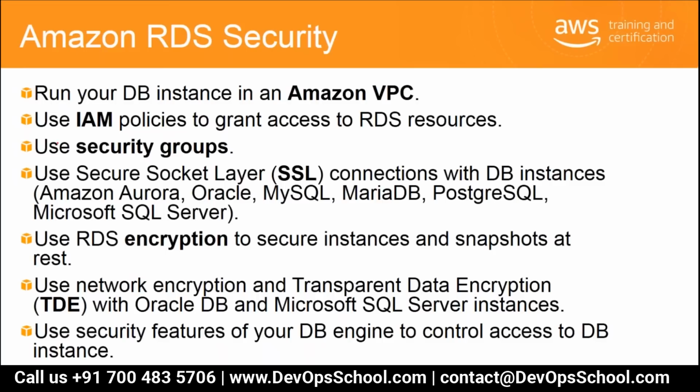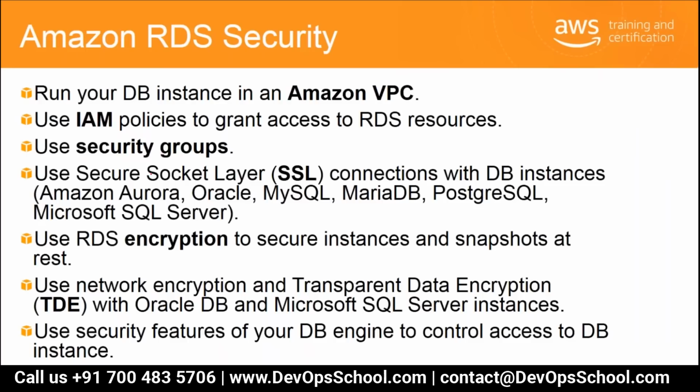The method you use to manage access depends on what task the user needs to perform with RDS. If you run it in a VPC, that gives you the greatest possible network access control. Other than that, you can use IAM policies to grant explicit access to your RDS resource. You can use security groups as well.